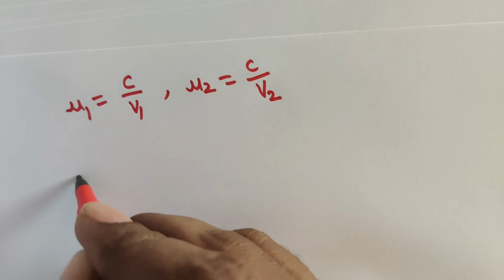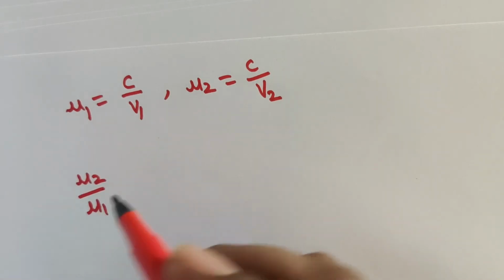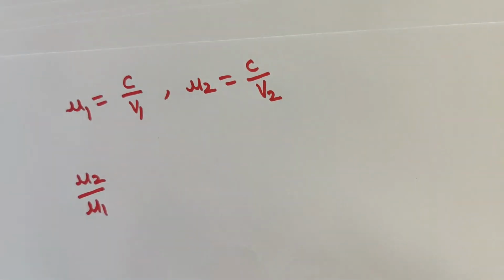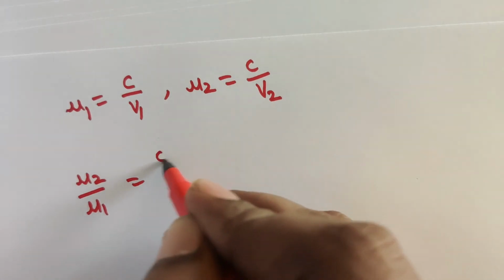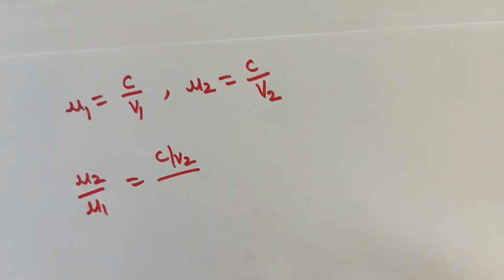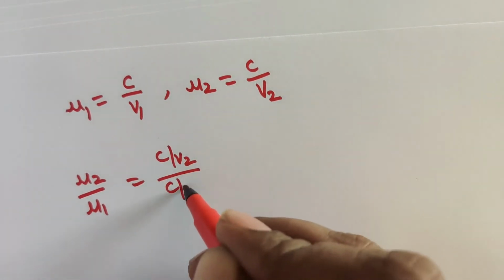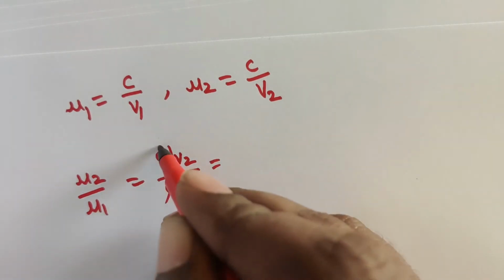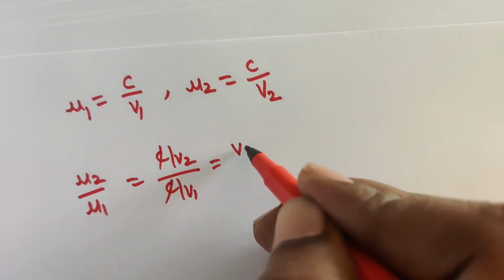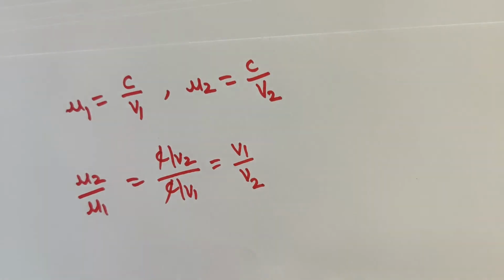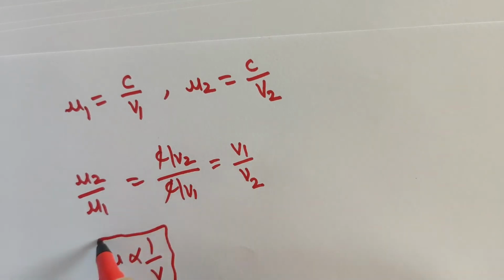Then if we take mu2 divided by mu1, that is C by V2 divided by C upon V1, then C gets cancelled. You can write V1 divided by V2. From this you can say refractive index mu is inversely proportional to the velocity.